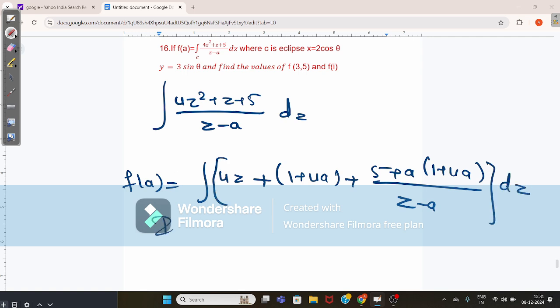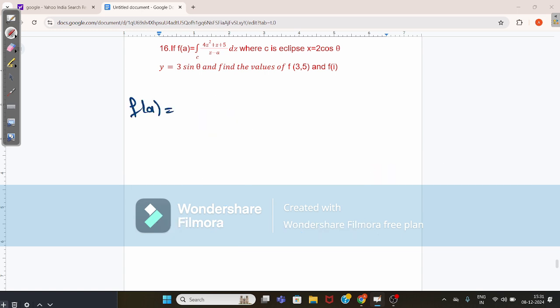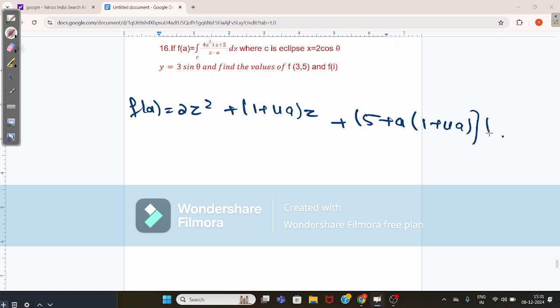When you integrate each term, you get the value f of a equals 2z square plus 1 plus 4a into z plus 5 plus a into 1 plus 4a into log mod z minus a plus c.